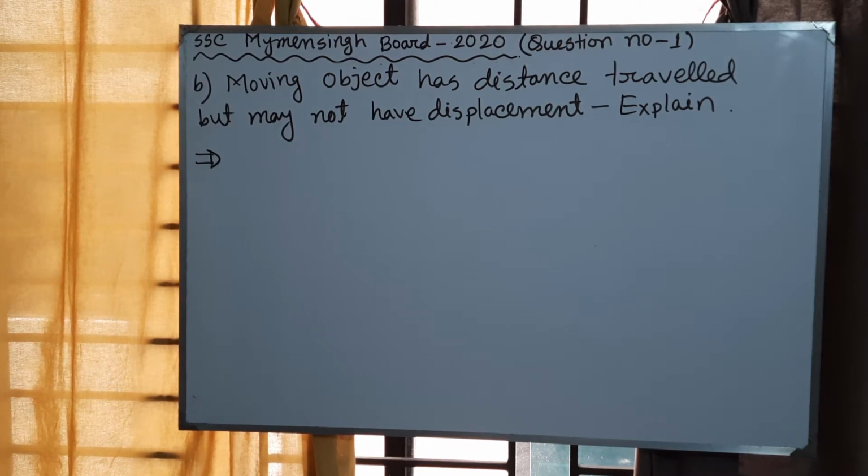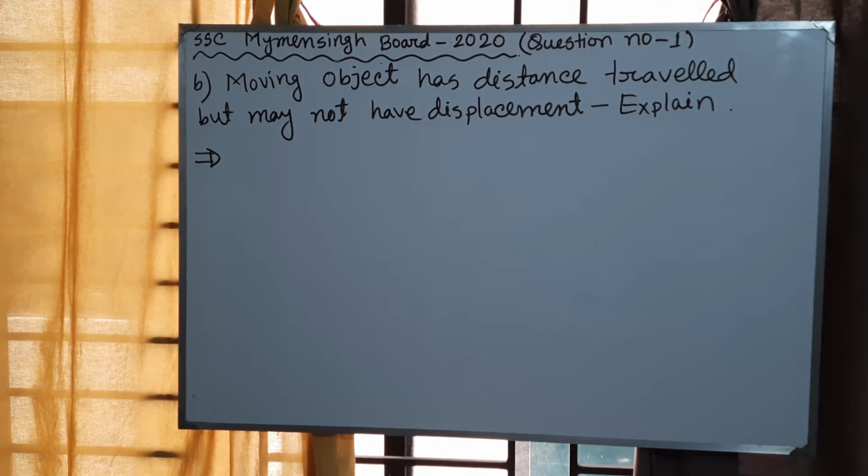Distance traveled is the total length of the path traveled between two positions. Distance traveled is not a vector quantity. Okay, it has no direction and thus no negative sign.